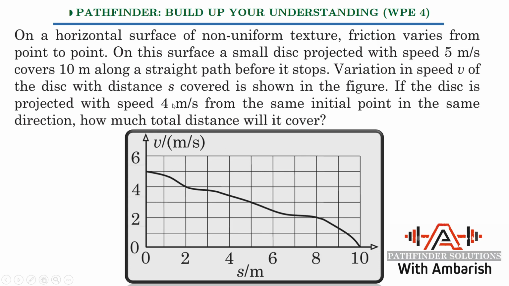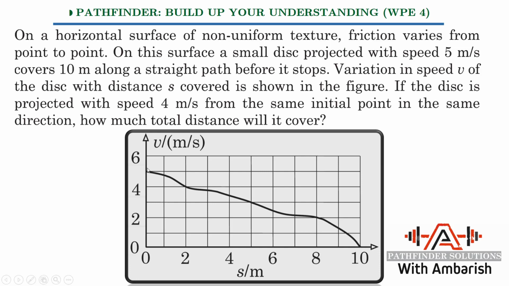So what have we done? Initially we projected the disk with 5 meters per second. So why are we getting this kind of a non-uniform type of a graph? Because the friction is not uniform. So you may imagine that at places the surface has got a glassy kind of surface, and at places it has got a cementy kind of surface or sandpaper type of surface. That's why, because of uneven friction, we are getting this irregular shaped curve. Okay, so with 5 meters per second, the disk stopped at the 10 meters position.